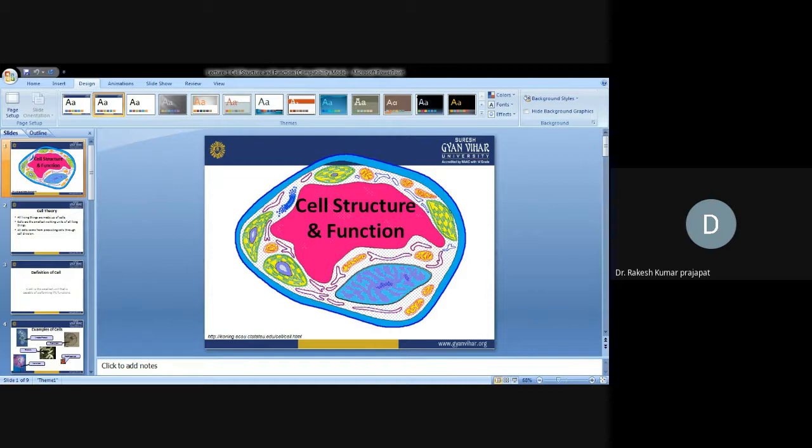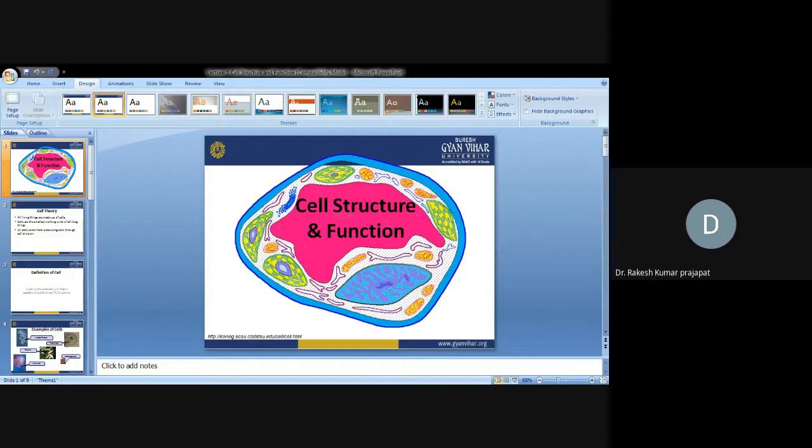This is a typical animal cell, which we already compared with the plant cell. You can see the picture clearly. It shows lysosomes, the Golgi apparatus, and the endoplasmic reticulum, which contains ribosomes. You can see the blue dots, which are ribosomes. In eukaryotic cells, both 80S and 70S ribosomes are present. The 70S type of ribosome is present in mitochondria and chloroplast, while the 80S is present in the cytoplasm.